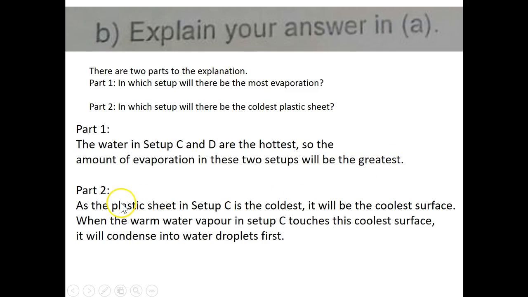Now go to part 2. As the plastic sheet in setup C is the coldest, it will be the coolest surface. Of course, we're comparing C and D now. When the warm water vapor in setup C touches this coolest surface, it will condense into water droplets first. And since there's a lot of water vapor, it will condense and form big water droplets that will finally drip into the container.